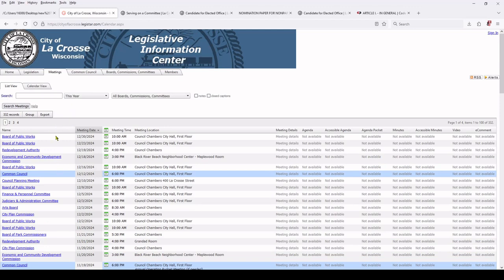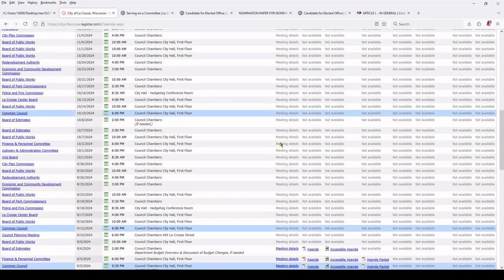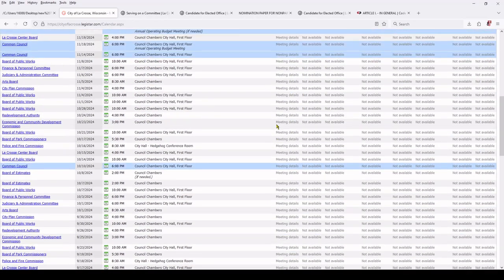windows or columns here. So let's see here. We've got the first column is the name. This is the name of the committee that is doing the thing or having the meeting, right? So this big window is all the meetings that the city is having. Next columns are meeting date, meeting time, meeting location. And then these ones are all in the future, so they don't have any meeting details yet.